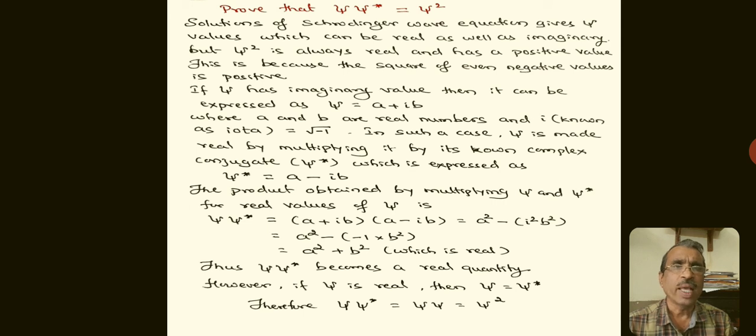This is equal to a square minus i square b square, which is equal to a square minus -1 into b square, which is equal to a square plus b square, which is real. Thus, psi into psi star becomes a real quantity. However, if psi is real, then psi is equal to psi star. Therefore, psi into psi star is nothing but psi into psi, that is equal to psi square. So this is how we can prove that psi into psi star is equal to psi square.